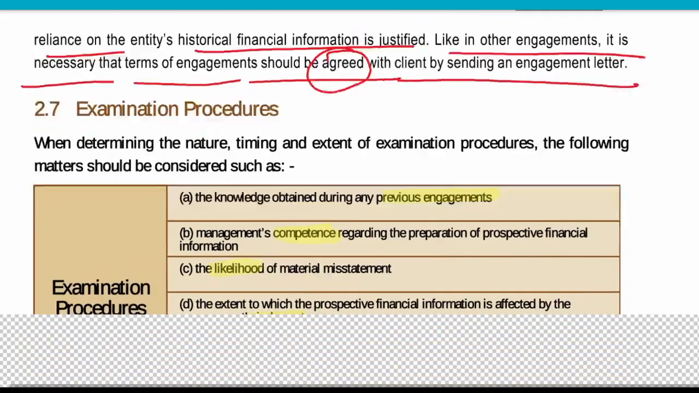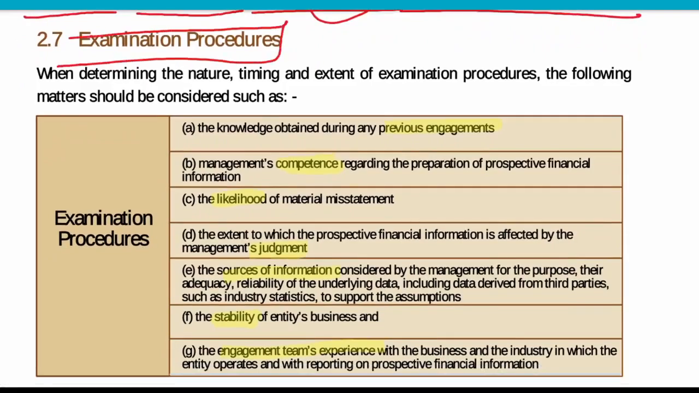Now, what are the examination procedures? First of all, the auditor gets knowledge from the previous engagement. Suppose the auditor has done this kind of engagement for this entity. Whatever knowledge he has gained from any previous engagement with this particular entity, he will keep in mind. He will also keep in mind the management's competence in preparation of prospective financial information, whether the management is competent enough to prepare this kind of information.